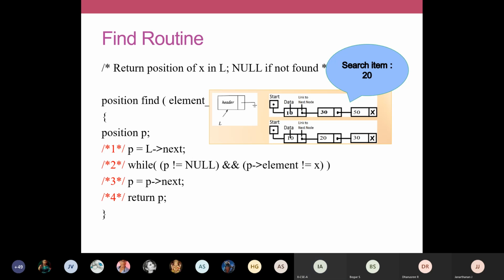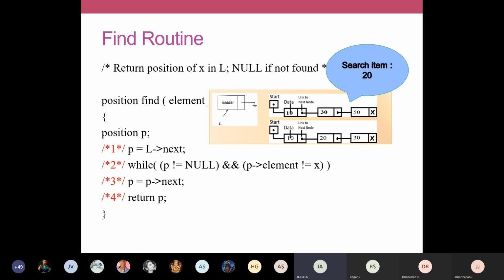For example, in the first case, what will be here? P arrow element is 10, but my search element is 20. So x is 20 and p arrow element is 10. So it is not a match. So if it is not a match, we'll execute whatever is inside the while loop. That is, I'm going to traverse. I'm going to jump to the next node. So the coding to jump to the next node is written inside this while loop.